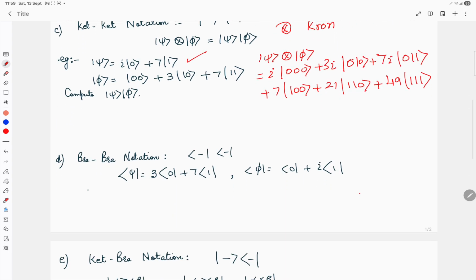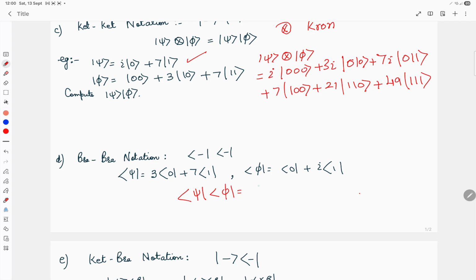Now another type of representation possible is the bra notation, when you have two bras. So now you have bra psi and bra phi. What will this be equal to? Let us say I have to compute bra psi bra phi, right?